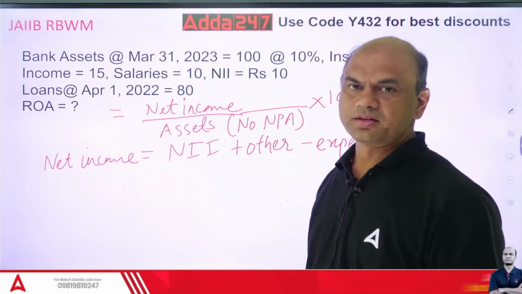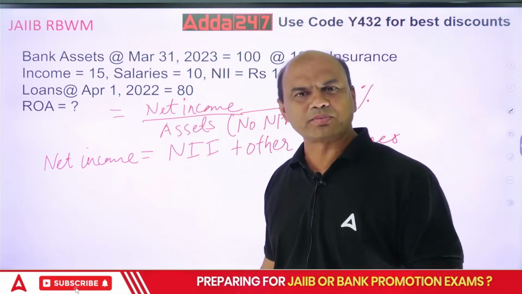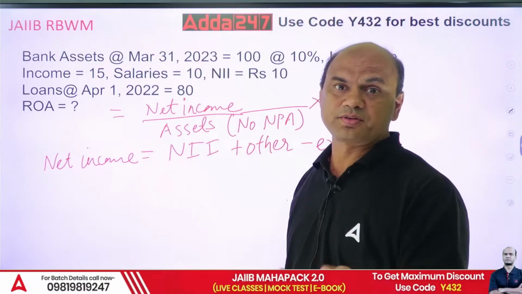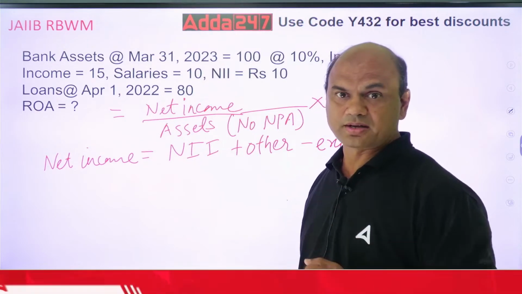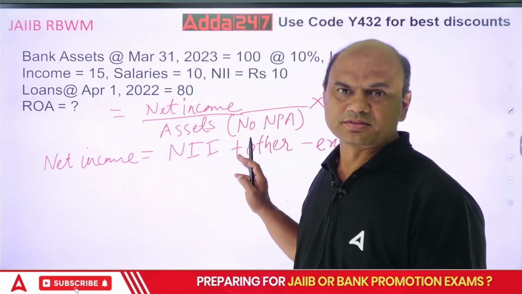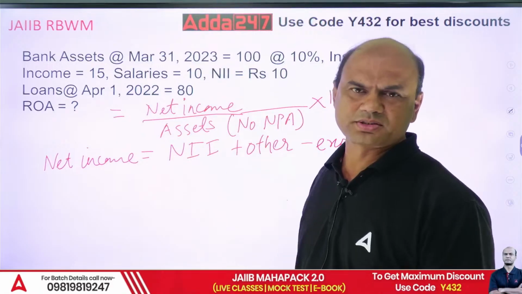Other income can include anything: third party products, investments, bonds which you have invested, from which you get returns. Mainly here we include TPP, third party products.